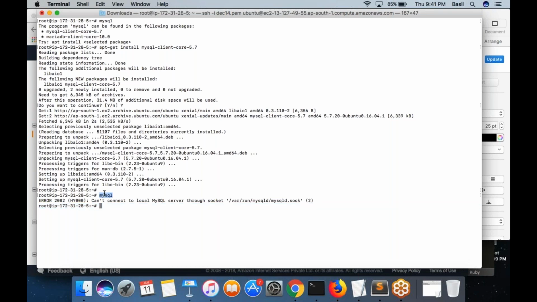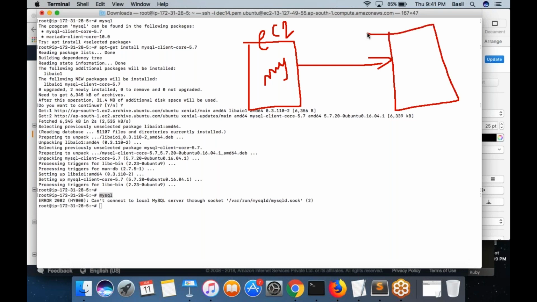So using this MySQL command from my EC2 machine, now I will connect to the RDS instance. This is my EC2 machine and I installed the MySQL client here. Then my EC2 machine wants to connect to the RDS instance that I have created. So what is the first thing I need to do? The security group.